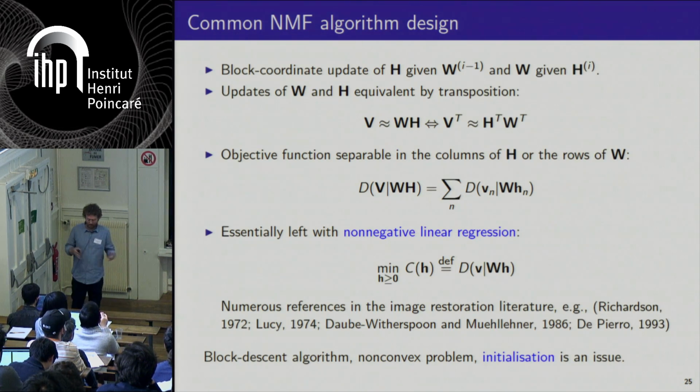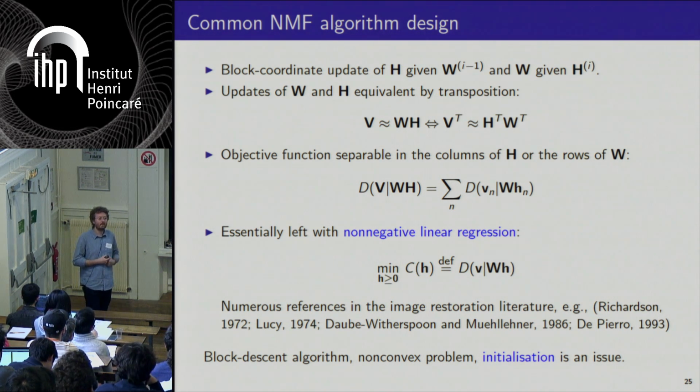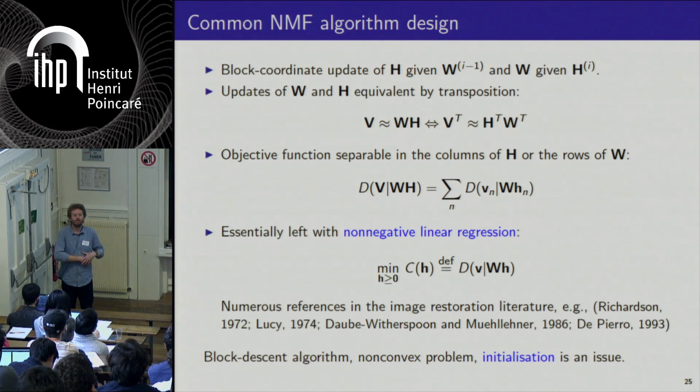OK, so from now on, we're going to do NMF with this beta divergence. And I will show that you can derive an algorithm for NMF with this unifying beta divergence, based on majorization minimization.